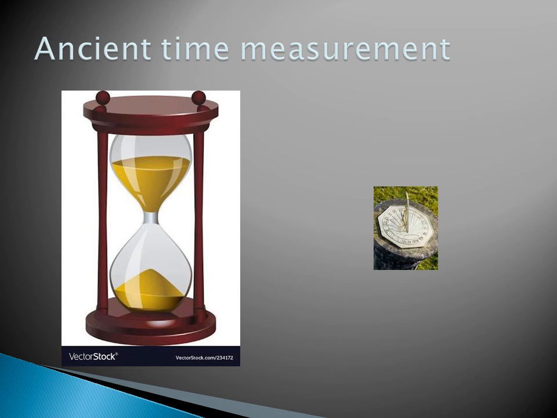On the right side, there is a picture of a sundial. This is a round clock in which a triangular shaped object is erected and it is placed in front of the position of the sun. And when the sun rays fall on the object, the shadow of the object falls on the dial, and this measures the time. So these are the devices which were used in ancient times to measure the time.